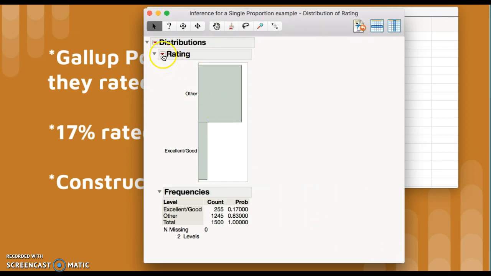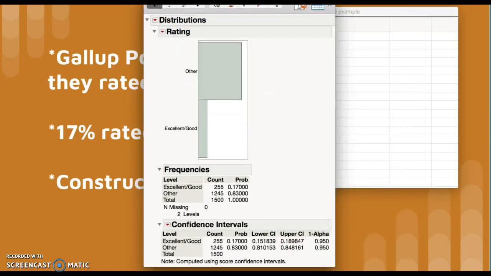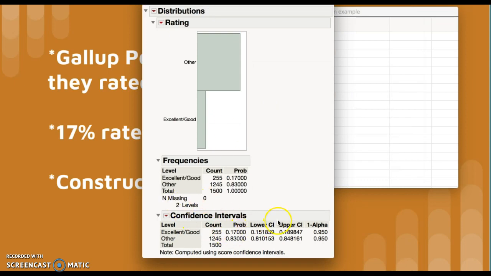So to do that, you're going to go to Ratings, Confidence Interval, 0.95, and on the bottom, you're going to see it pop up a confidence interval and give you a lower confidence interval and an upper one for excellent/good.